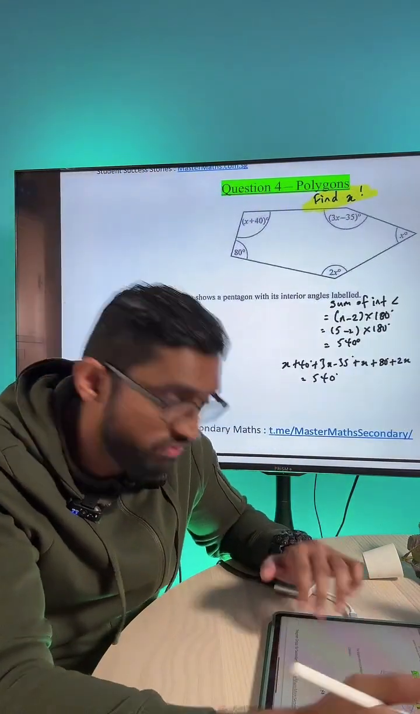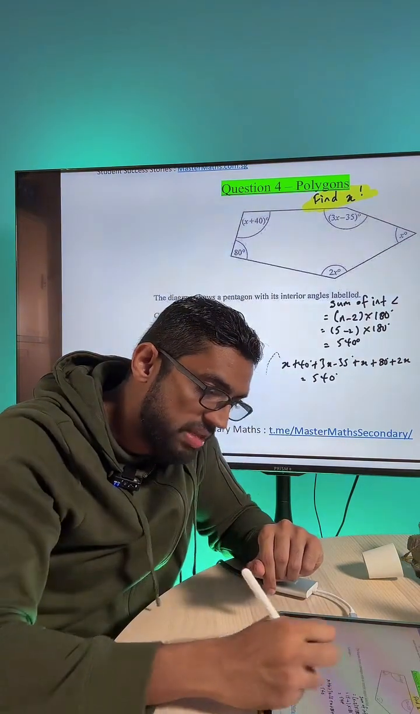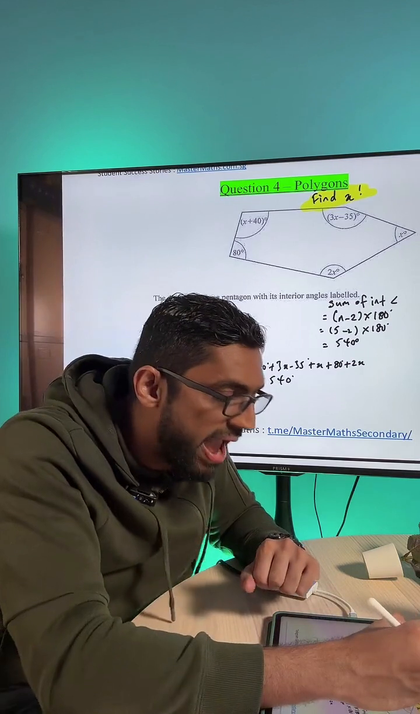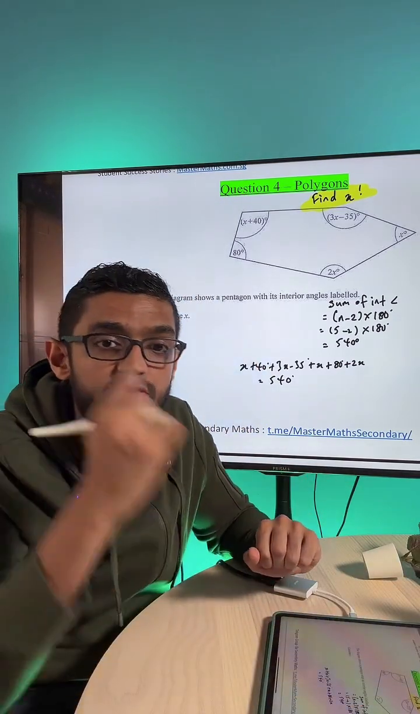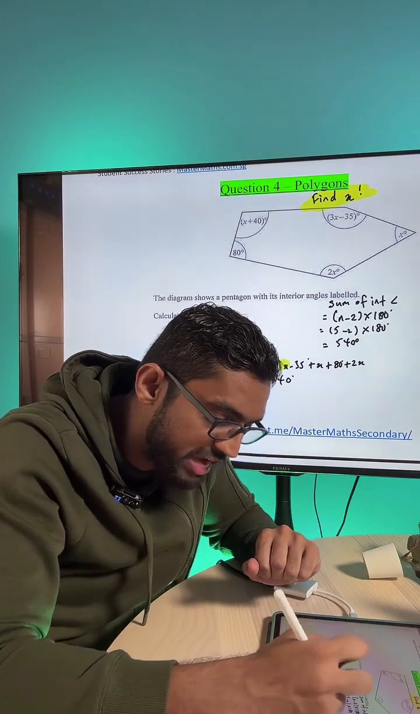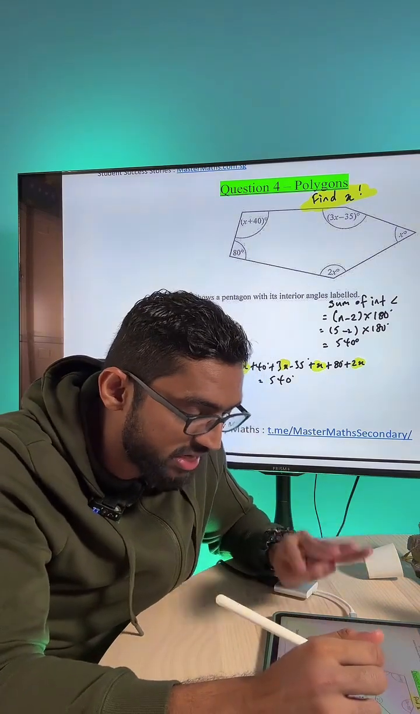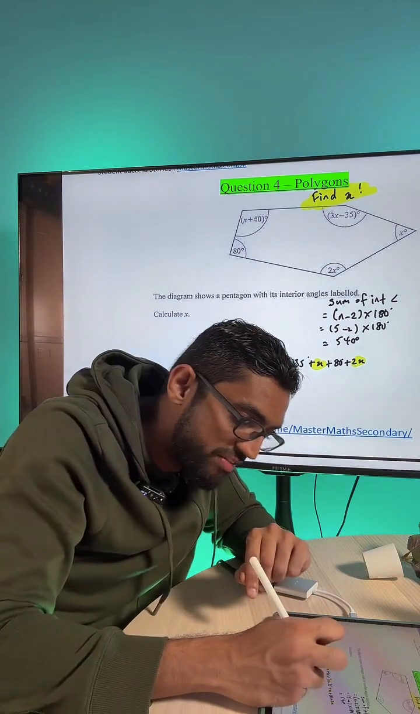So how to find the value of x now? Okay, next step. Let's push this here. In order to find x, right guys, we need to add up all the x. This is a simple algebraic problem. x plus 3x plus x plus 2x. How many x is that? x plus 3x is 4x. 4x plus x is 5x. 5x plus 2x is 7x.